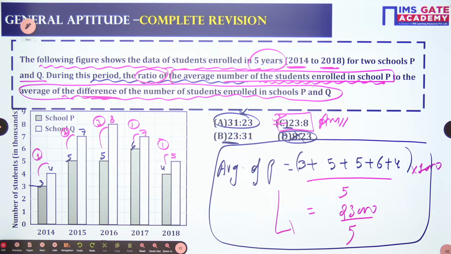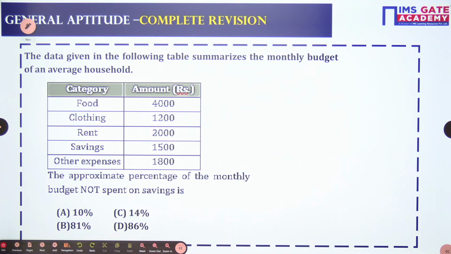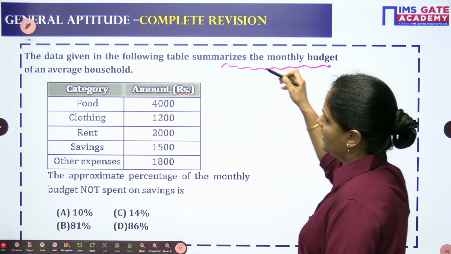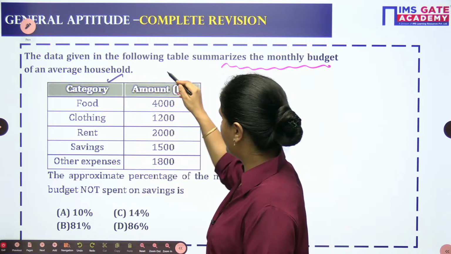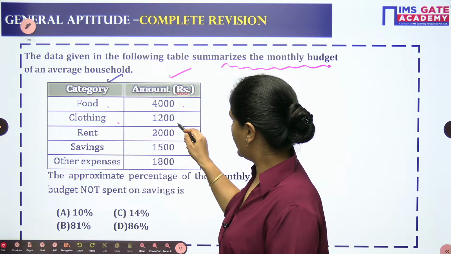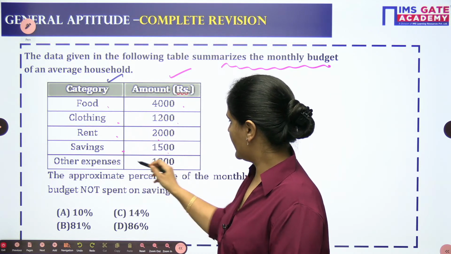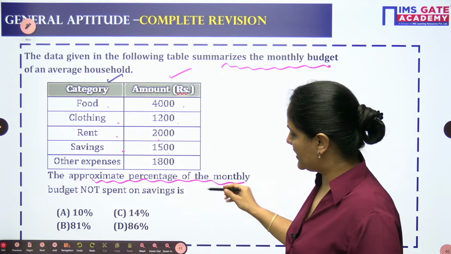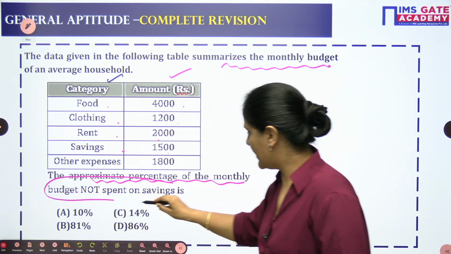Chalo, let's approach the next one. What are we having? The question is talking about the data given in the following table, which summarizes the monthly budget of an average household. Category is given to you, amount is given to you. This is food, clothing, rent, savings and other expenses. So the approximate percentage of the monthly budget not spent on saving.